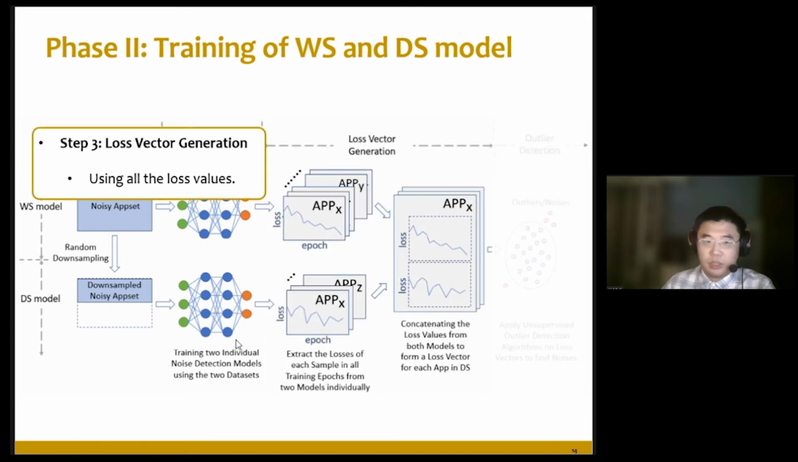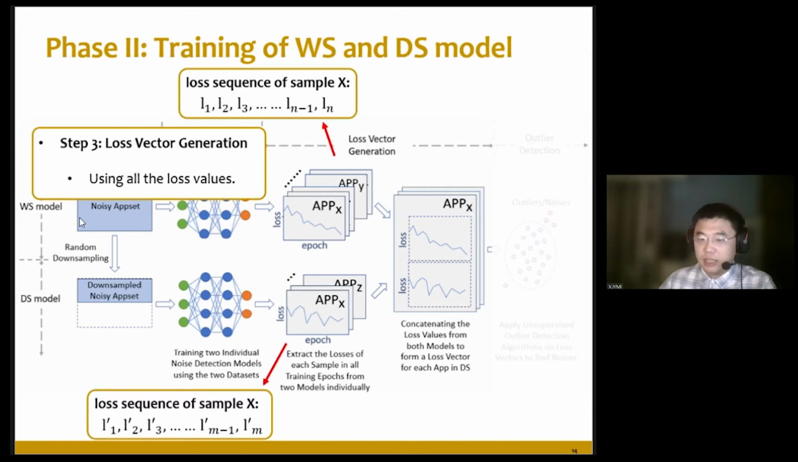After these 2 models are trained, we start to collect the loss in them. Different from what was shown in the toy experiment, in differential training we use all the loss values instead of only the first and the last value. In the WS model, all the loss values of a sample X are denoted as L1 until Ln, and for the same sample X in the DS model, all of its loss values during the training of the DS model are denoted as L1 prime until Lm prime.